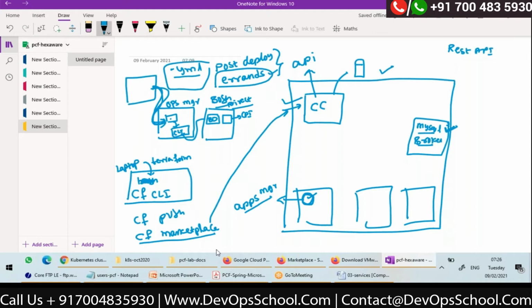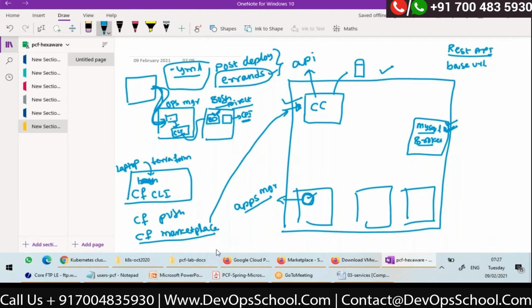I did the installation through BOSH. BOSH has communicated with the Google Cloud in this case, and it has created a VM called MySQL broker. How does my Cloud Controller know that this is installed? Right? So actually, as I told you, MySQL service broker is nothing but a REST API. REST API means it will have some base URL.